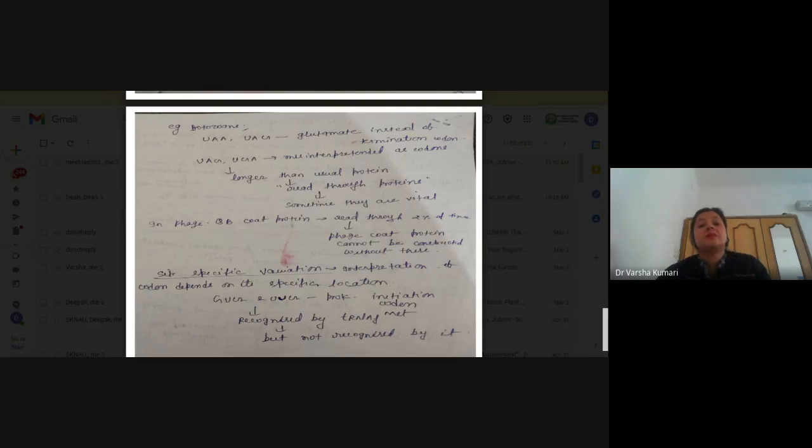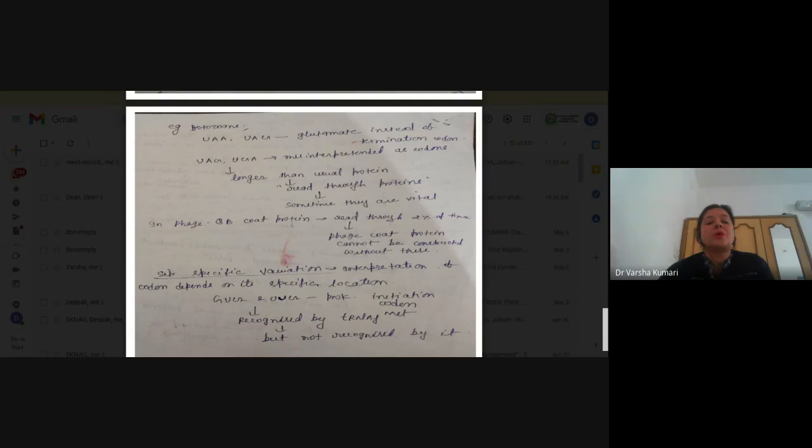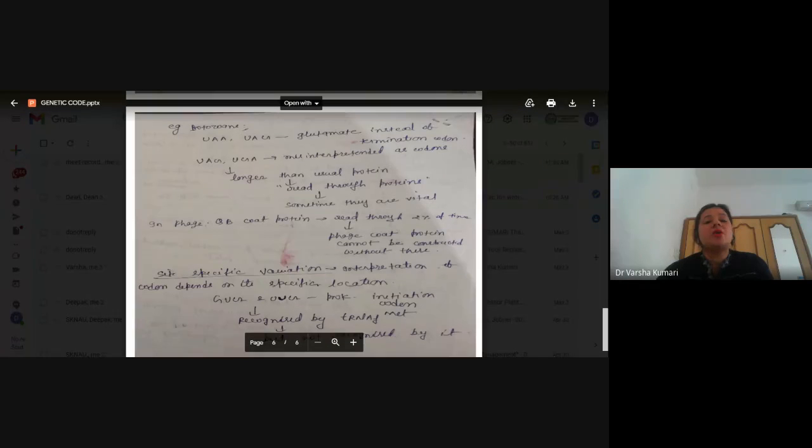And if they are escaped, then they are also counted in the protein sequence. So that protein is called a read-through protein. Read-through proteins are the proteins formed after the misinterpretation or misreading of a nonsense codon as a normal codon.